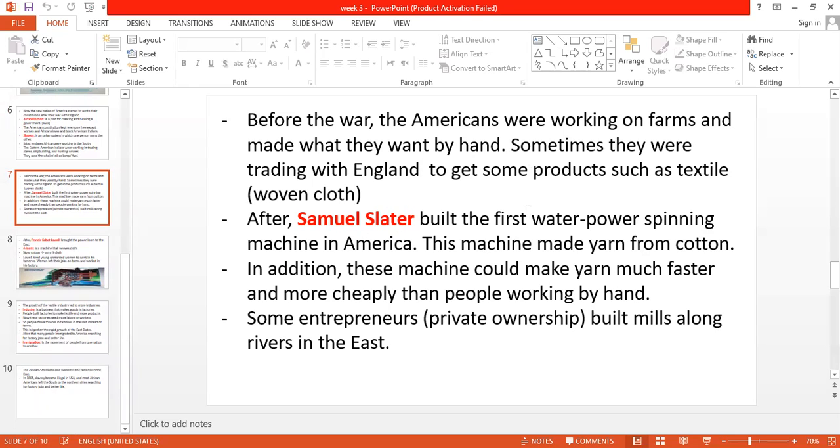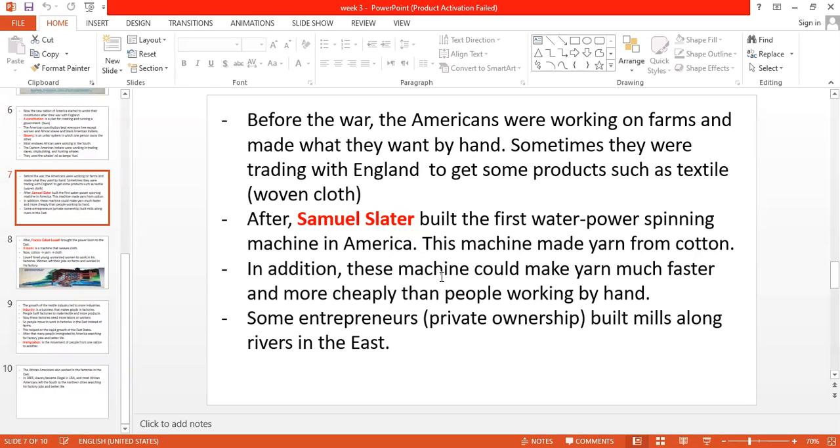Samuel Slater built the first water-powered spinning machine in America. He built a machine. This machine made yarn from cotton. They were making yarn before the war, but by hand only. But now after the war, this guy Slater built this machine to change cotton into yarn. You know, yarn means the threads.